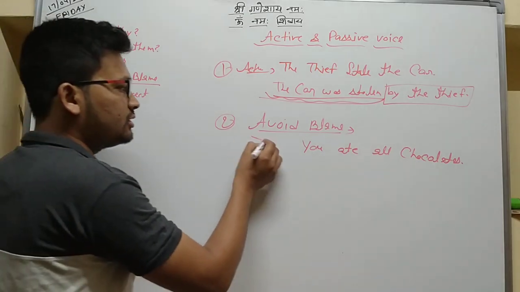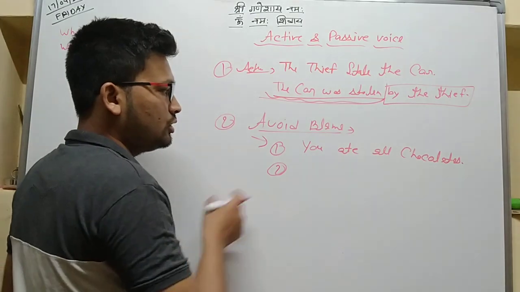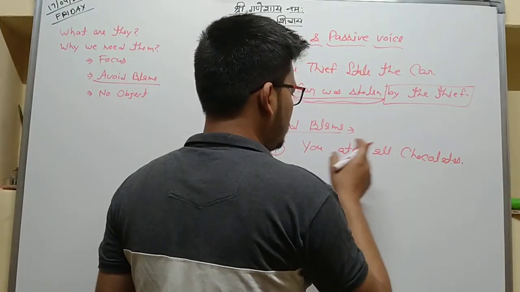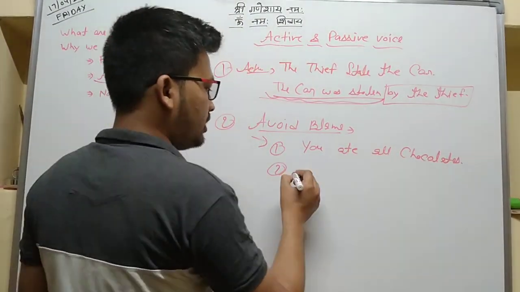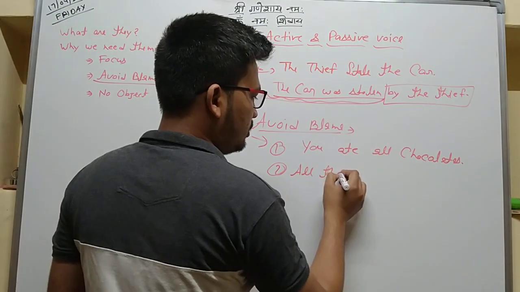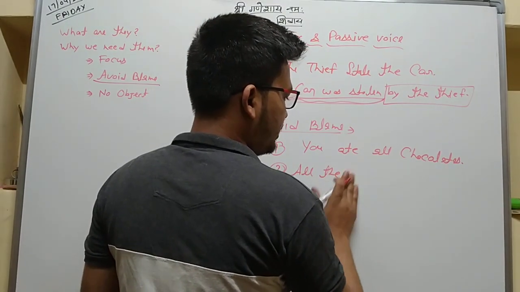So there are two ways. You can use this sentence: you ate all the chocolates.